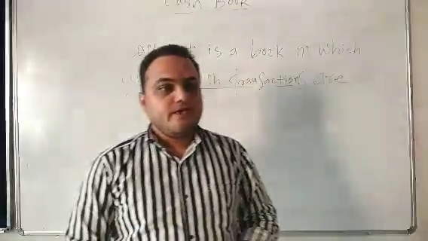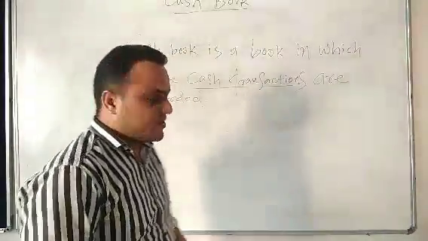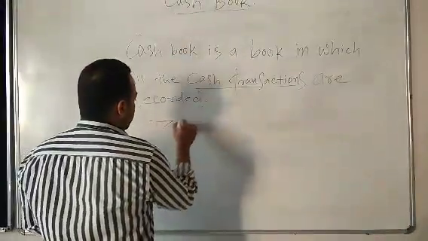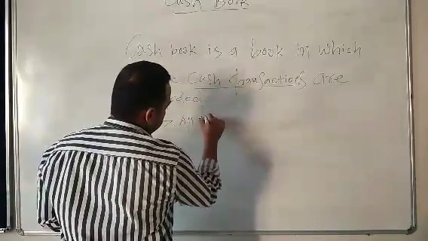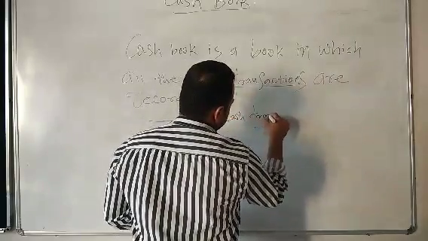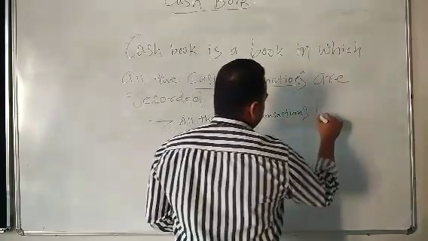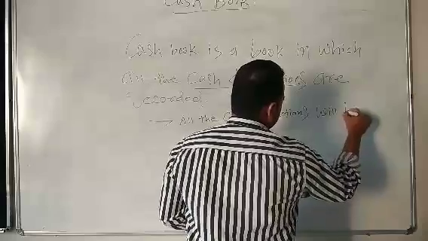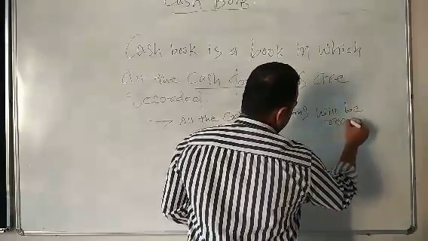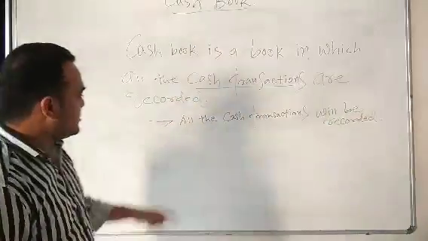Now students, a few rules that we have to keep in mind while preparing the cash book. First thing, all the cash transactions will be recorded. I have used this word, all, and it is important here.